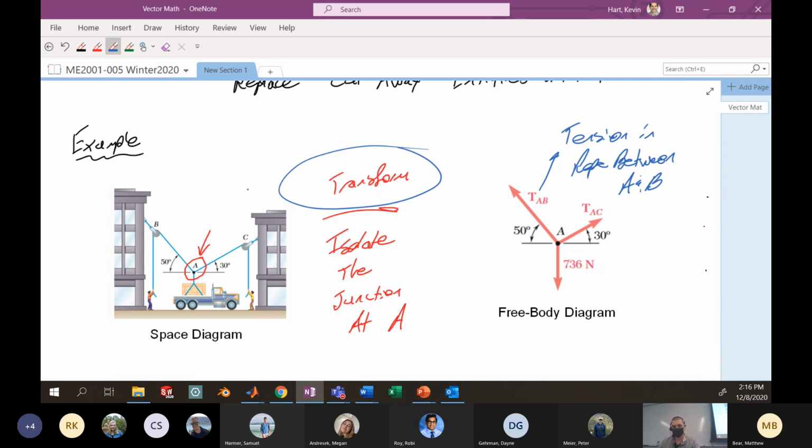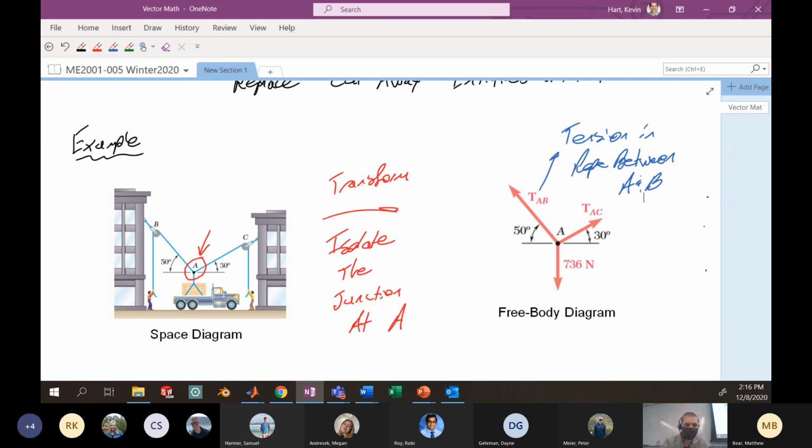You'll get a lot of practice with it in this class, and moving forward in other classes, especially 2002, 2003, 2004, 3005, and ME363, which is design of machine components. So you've got a lot of classes where you'll be doing this, so you really have to hone in and master it.